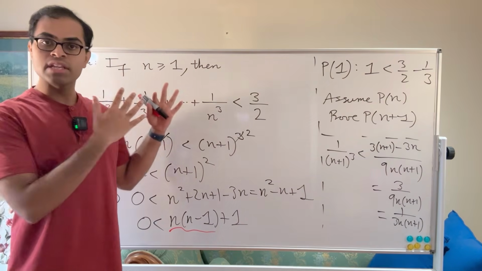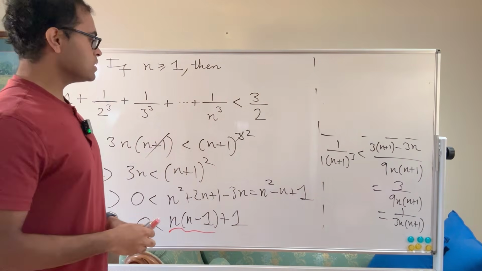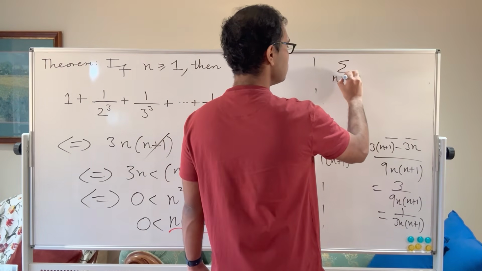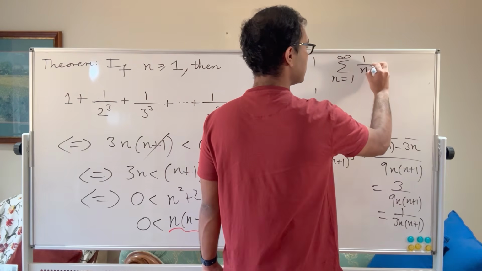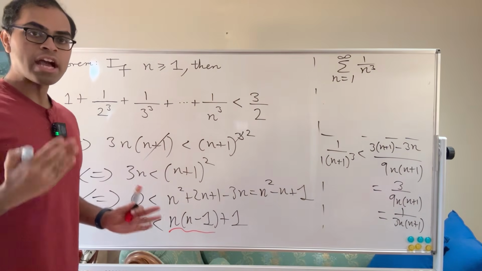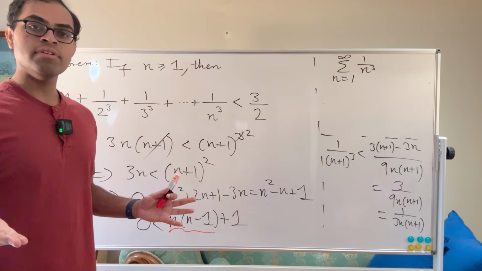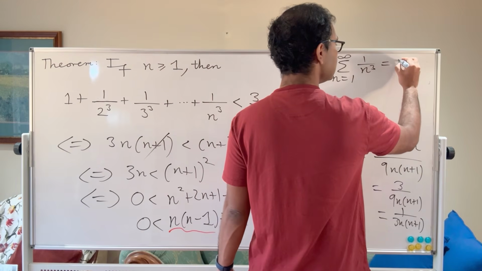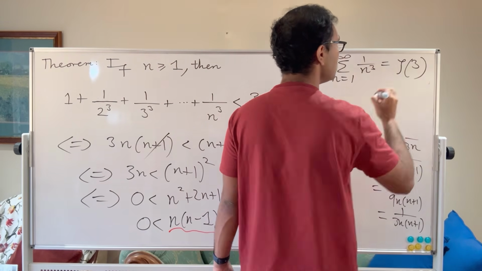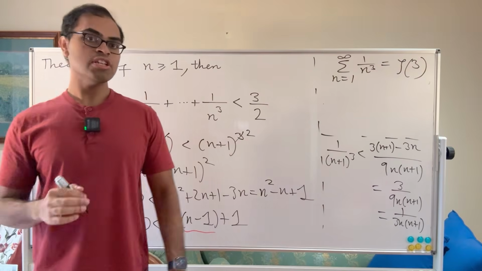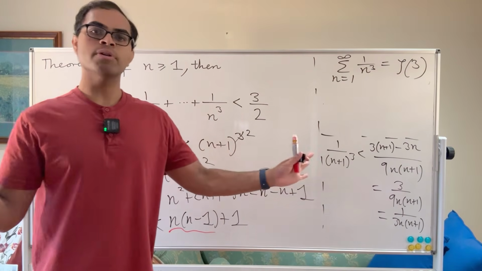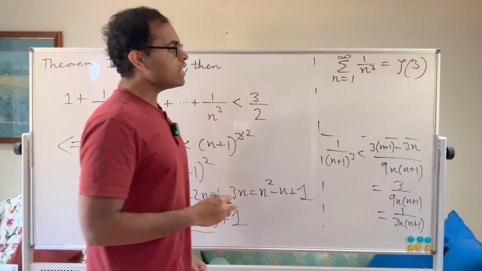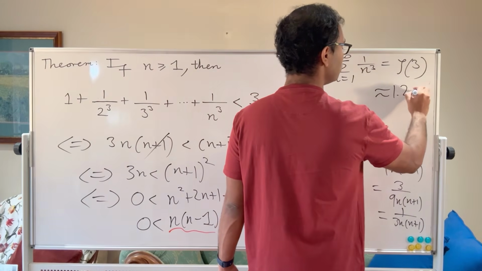And what is the fun connection with this? The fun connection is that this sum, this series, if you just add it on forever, if you take the sum from n equals 1 to infinity of 1 over n cubed, so you add these terms forever and ever, actually, it's so beautiful. That's a famous series. The value of this is called Apéry's constant. It's also known as the Riemann zeta function evaluated at 3. And no one knows the exact value for this. There's no formula for this. It's kind of mind-blowing. It's a major open problem. It's never been solved. What's the exact value? Can we find a formula for it? But it's approximately equal to 1.20...